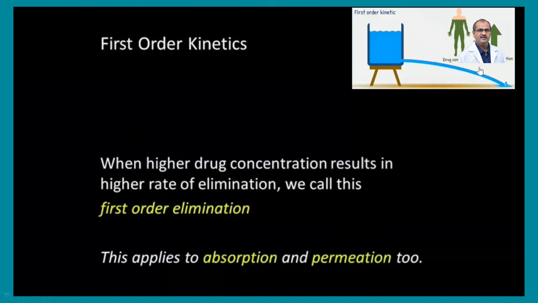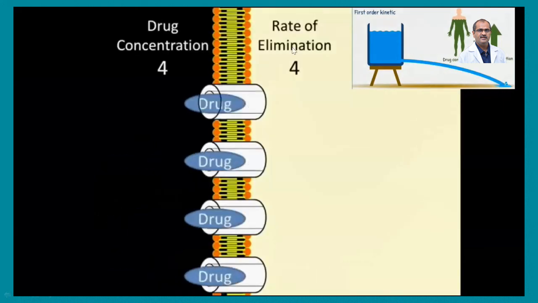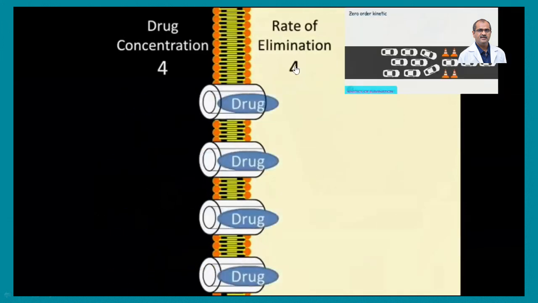Here this is depicted by this particular graph. Especially whenever water is filled in a tank, as the volume increases, the excretion increases. This is the zero order. Here the drug concentration is 4, and the rate of elimination is also 4 milligram per unit time.